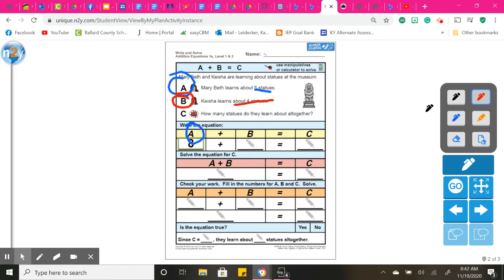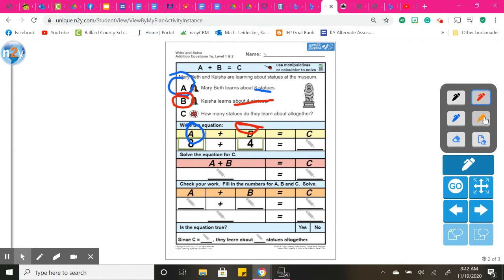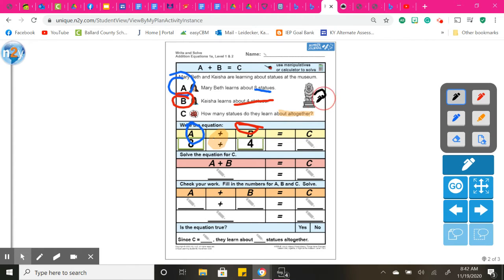She sees 4 statues. So I know B is 4. And it says, how many statues did they learn about all together? I see all together here, so I know I'm going to be adding. We don't know how many C is. C is our unknown. So I'm going to put a question mark here because we don't know it.